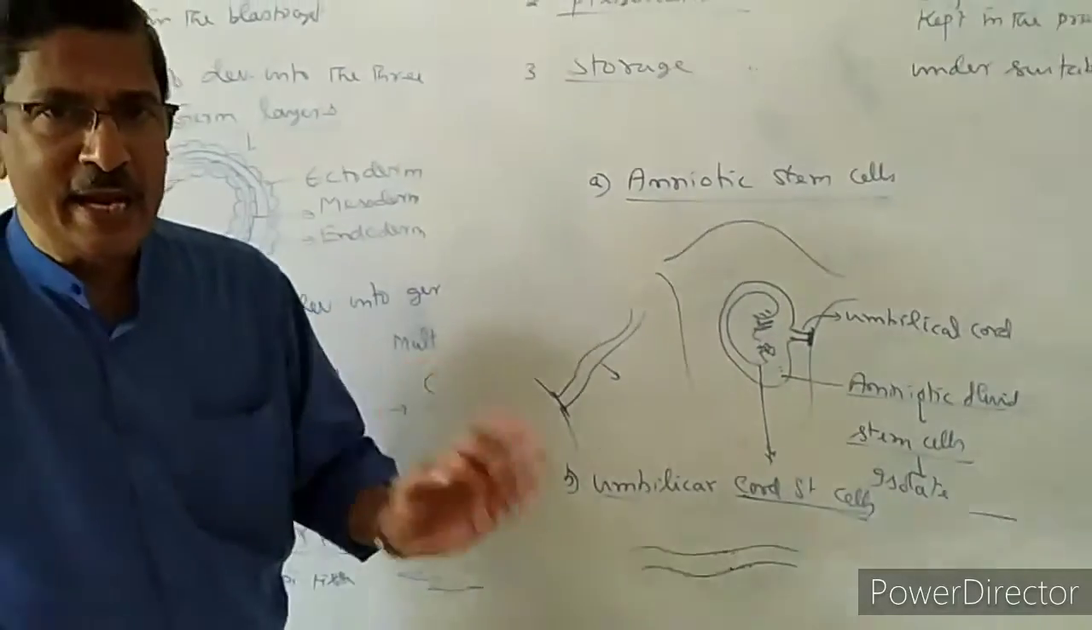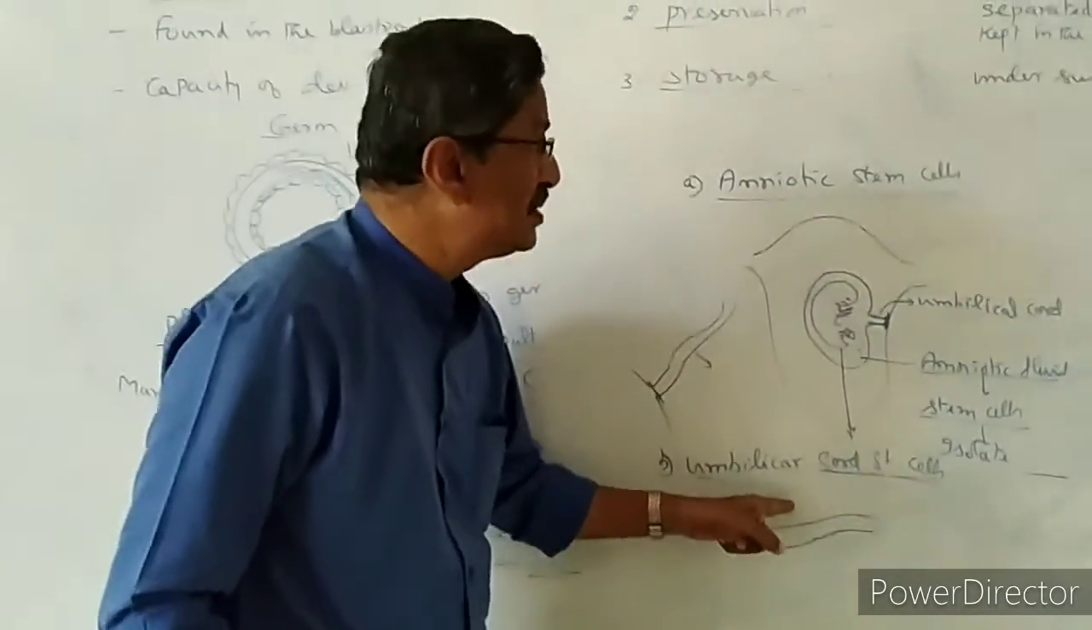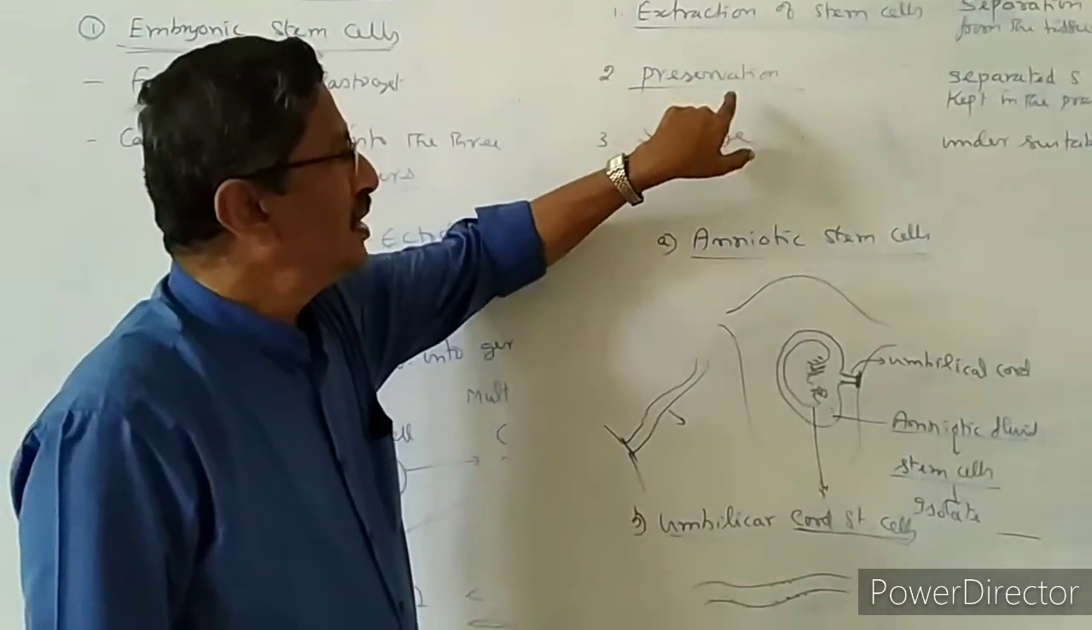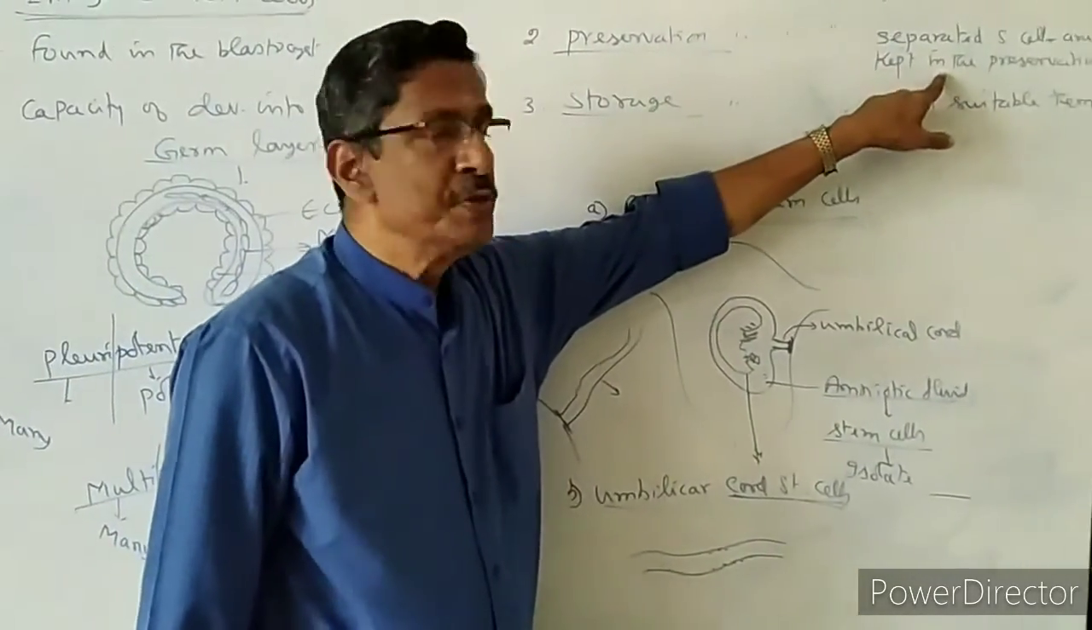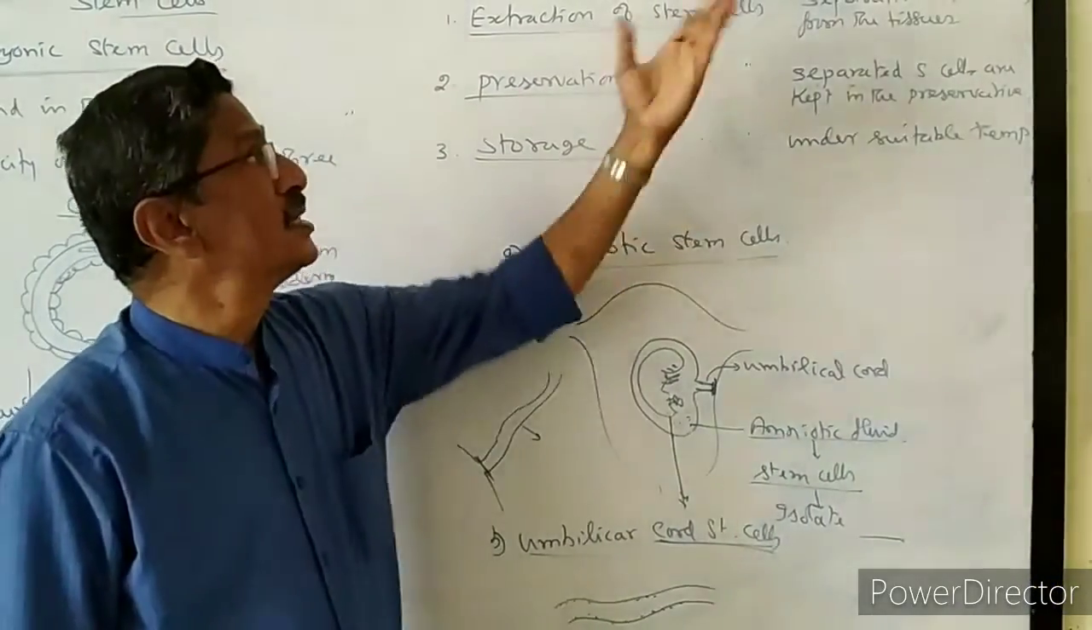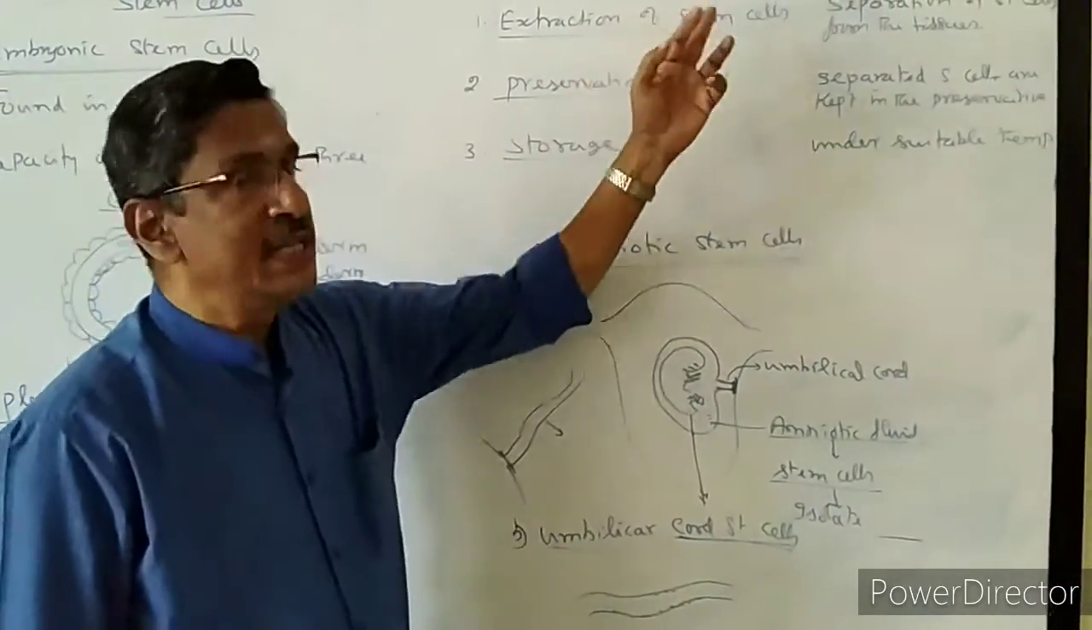Without affecting any individual, they are collecting the stem cells. That is called extraction, collection, separation. After that, they are dropping these stem cells in a suitable preservative and maintaining the suitable temperature. That is called a bank, a stem cell bank.